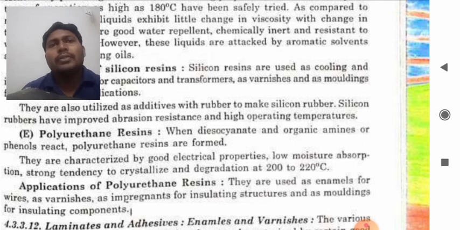Application of polyurethane resin. They are used as enamels for wires, as varnish, as impregnates for insulating structures, and as moldings for insulating components.